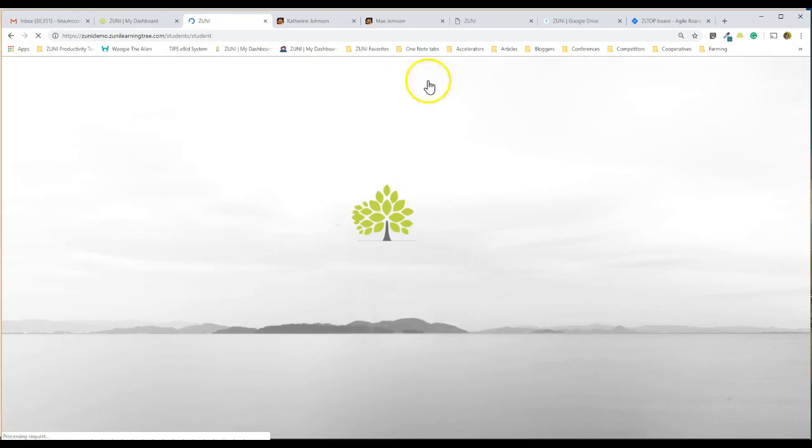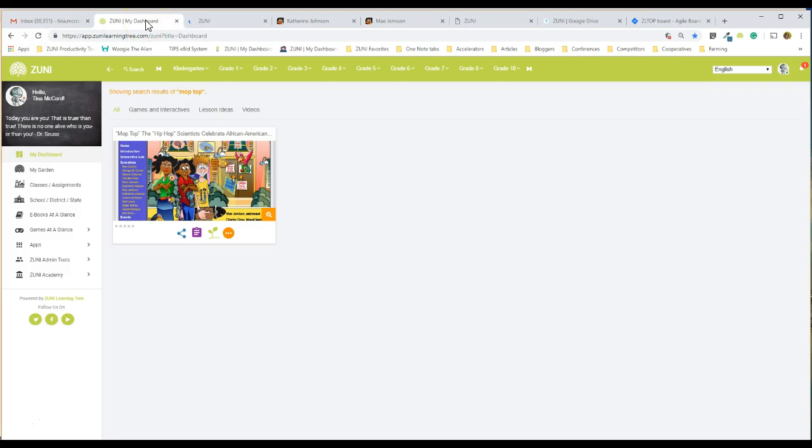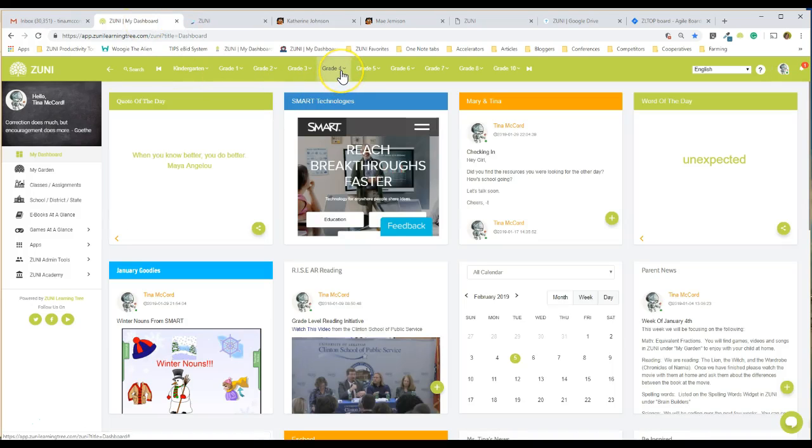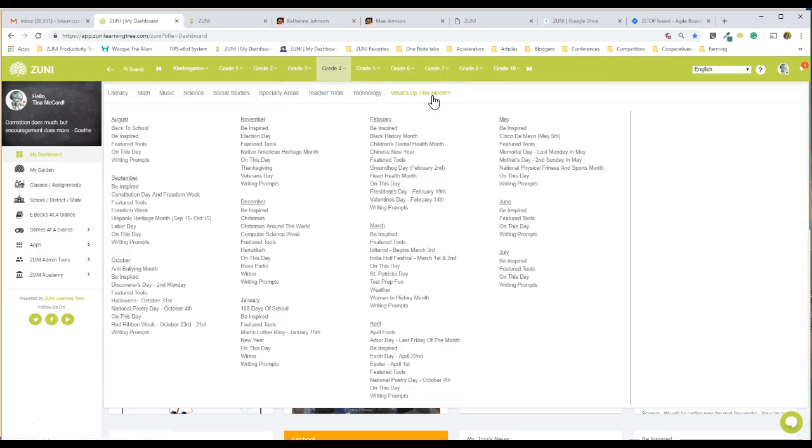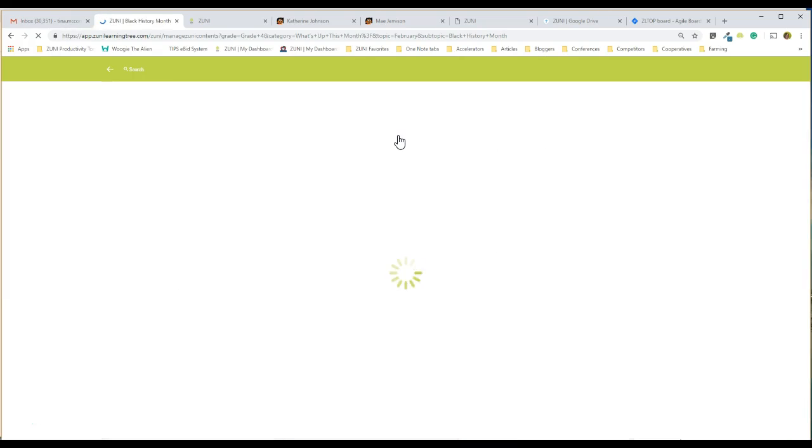But if you want to find more in-depth resources, then you can look in the teachers platform, and you can just simply go grade 4, and you can click on what's up this month. And here is Black History Month. And now you're going to find resources. Your teachers are going to be expanded. You're going to have lesson plans and a lot more tools to be able to work with the different holidays and events as well.